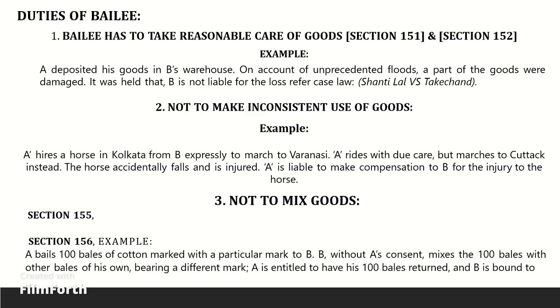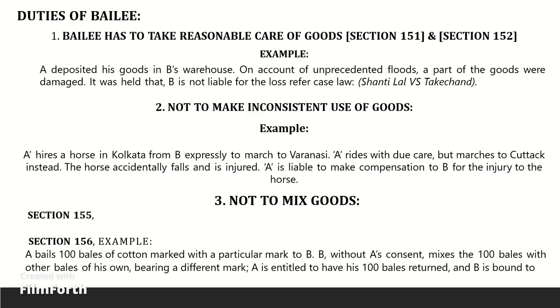Not to mix the goods. Section 155, 156 and 157. If the bailee mixes the goods bailed with his own goods, with the consent of the bailer, both the parties shall have an interest in proportion to their respective shares in the mixture thus produced.